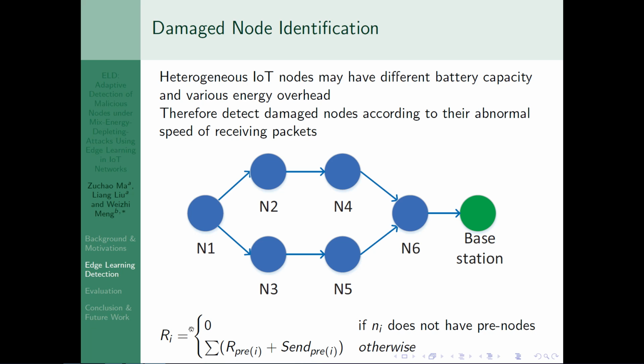Then we define the RI with this equation. We think the RI should be the sum of the RI of the pre-nodes plus the speed of the pre-nodes sending packets. And now, according to this formulation, we assign different RI to each node to determine whether they are damaged.